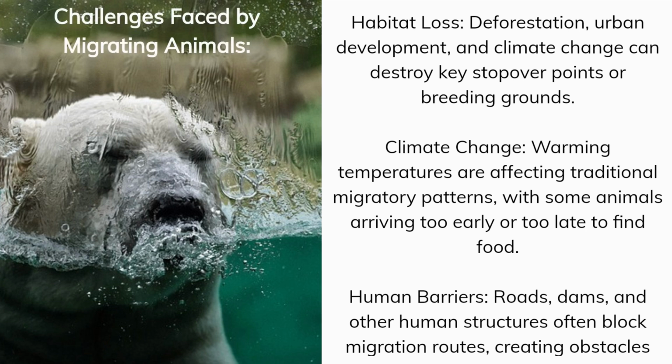Challenges faced by migrating animals. Habitat loss. Deforestation, urban development, and climate change can destroy key stopover points or breeding grounds. Climate change. Warming temperatures are affecting traditional migratory patterns, with some animals arriving too early or too late to find food. Human barriers. Roads, dams, and other human structures often block migration routes, creating obstacles that animals struggle to overcome.